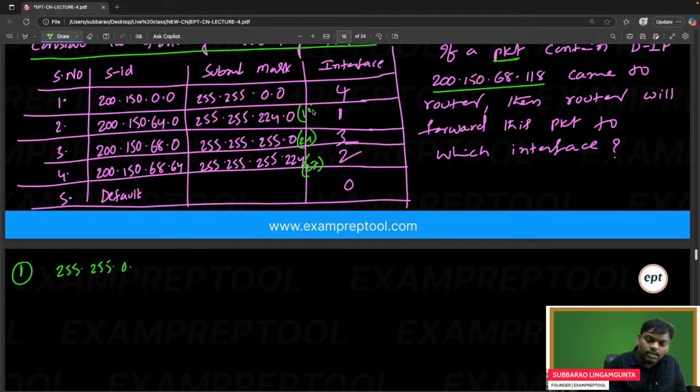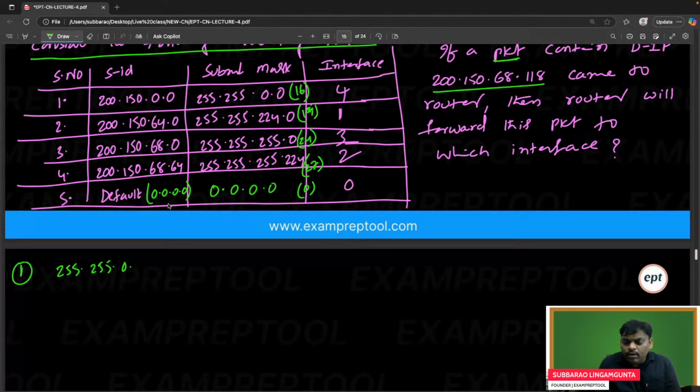So, 16 plus 3, 19 here. If you see here, only 16. If you see here, only 0, because all zeros are there. Whenever no one matches, only then will it come to the last row. Now see here, the one having more ones is the fourth one. Let's start with the fourth one.